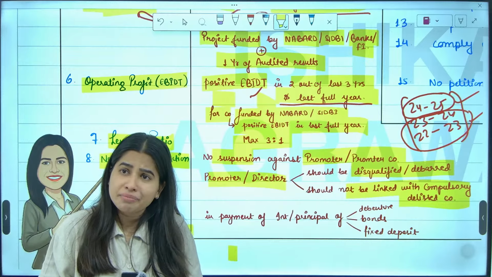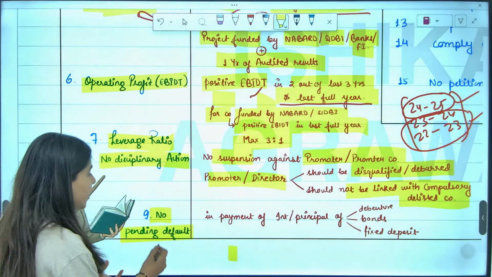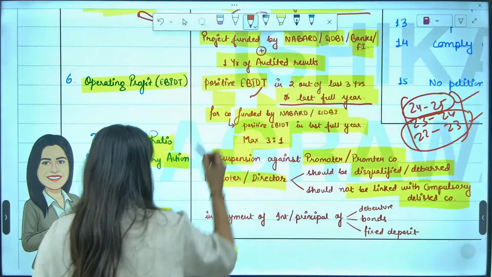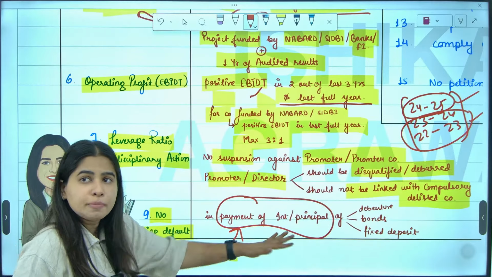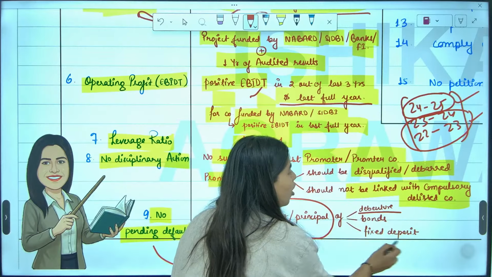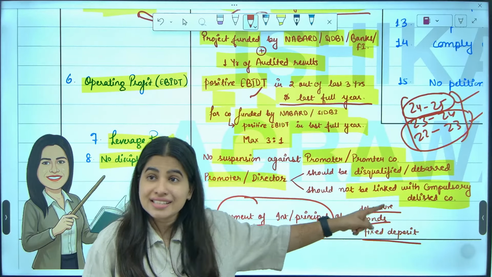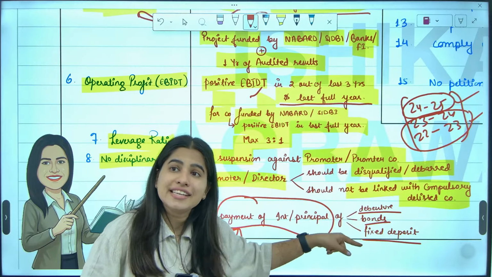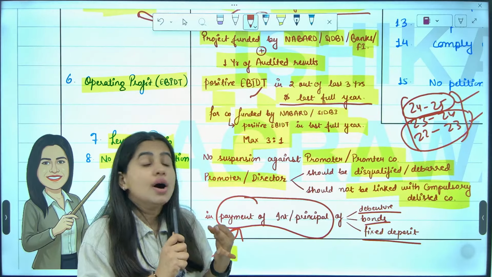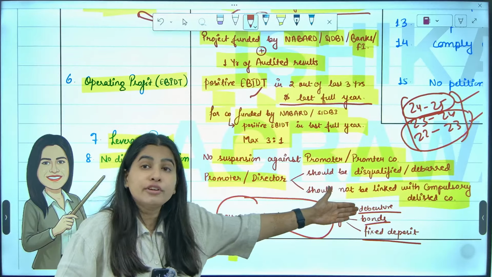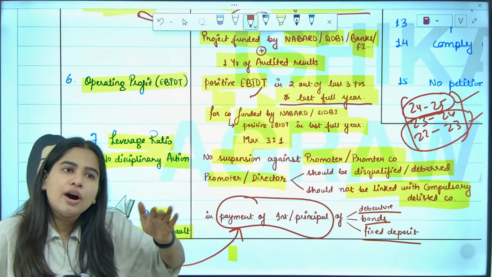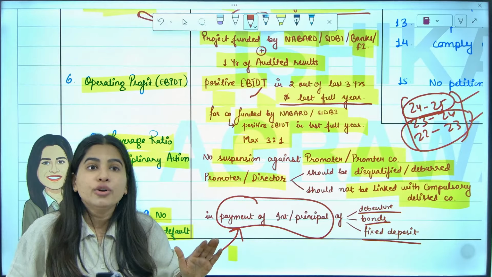If your company has defaulted in the payment of interest or principal of debentures, bonds or FD, what are these? These are debts. These are debts taken by the company. Debentures, bonds, FD. If you have defaulted in the repayment of debentures, bonds, FD, can we allow you to get listed in the stock exchange? No.